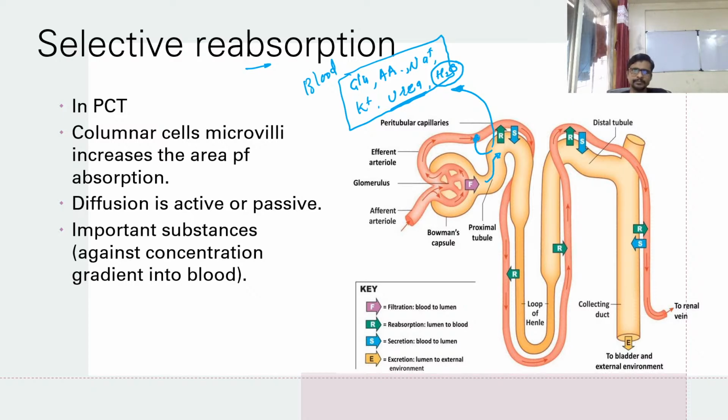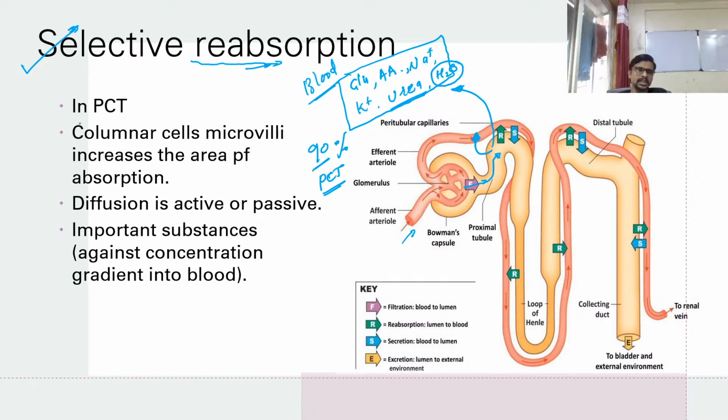This material is entered into the blood. So it is again absorbed into the blood. About 90% of it is absorbed in your PCT. And this absorption into the blood, what happened? First the blood secreted most of the part here into the renal tubule, and now we are going to absorb it again. So the second process of absorption, we call reabsorption into the blood. So it is a selective reabsorption.